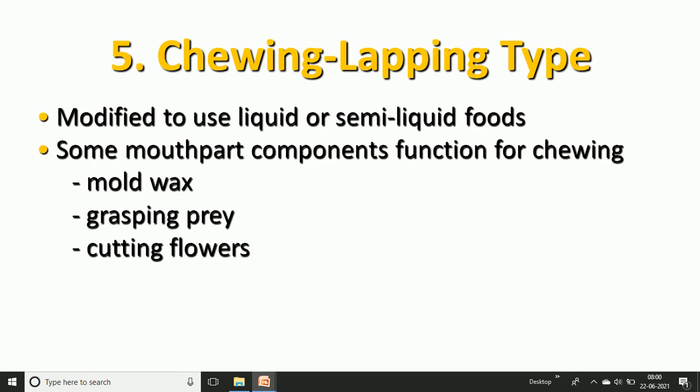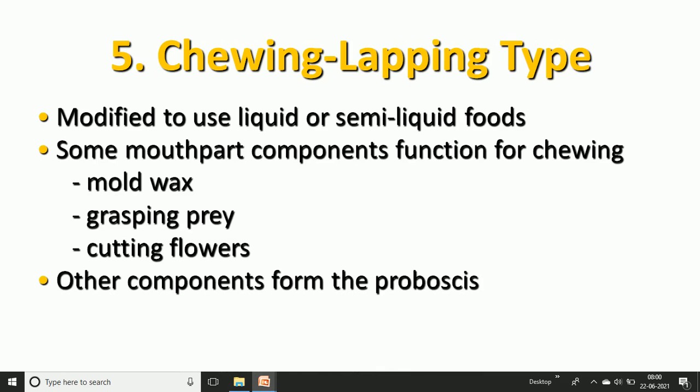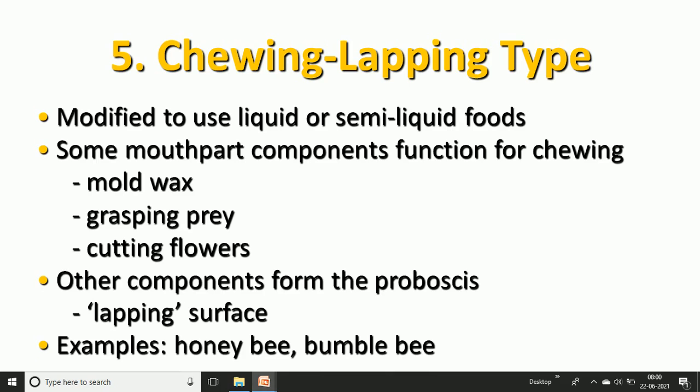Some bees, the leaf cutter bees, also need to cut leaf pieces, and for that they use their mandibles for cutting flowers and leaves. Then another component, the proboscis, is also helpful for the chewing and lapping type of mouthparts. That means the lapping surface is present. Examples are the housefly, bumblebee, leafcutter bee, and sweet bee.